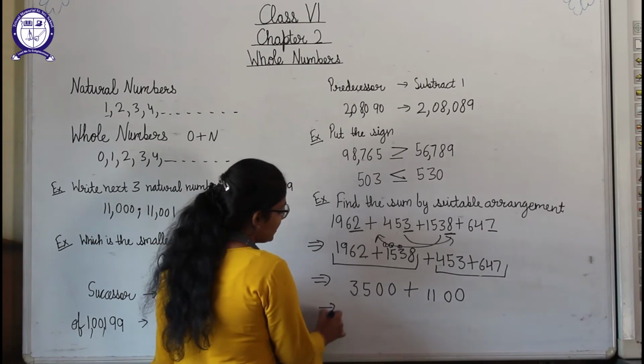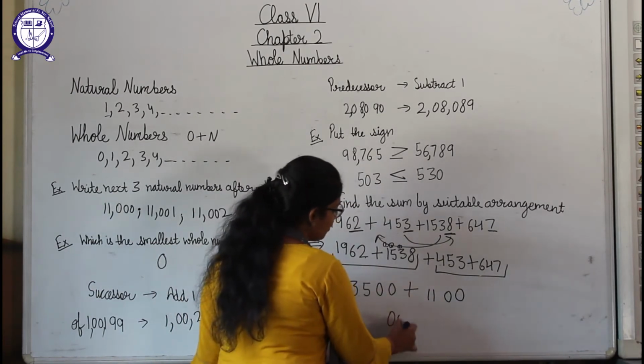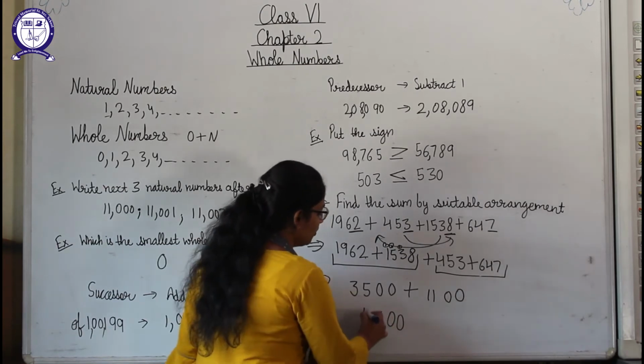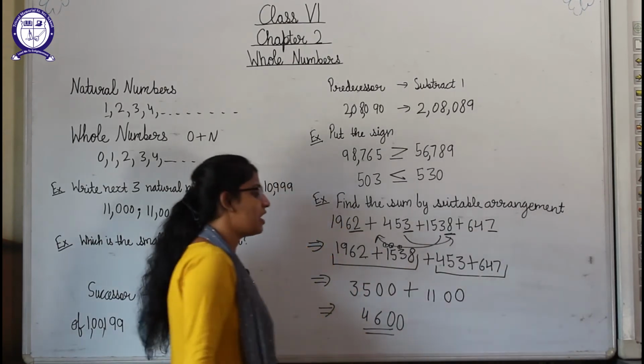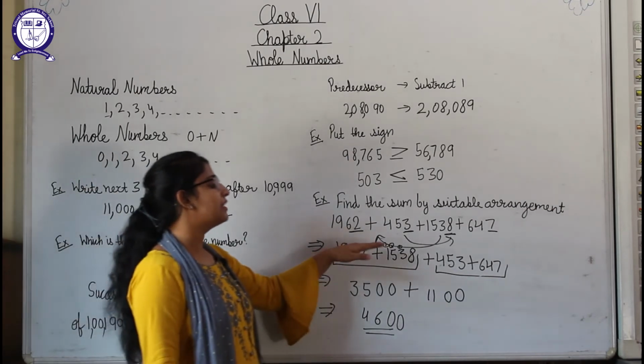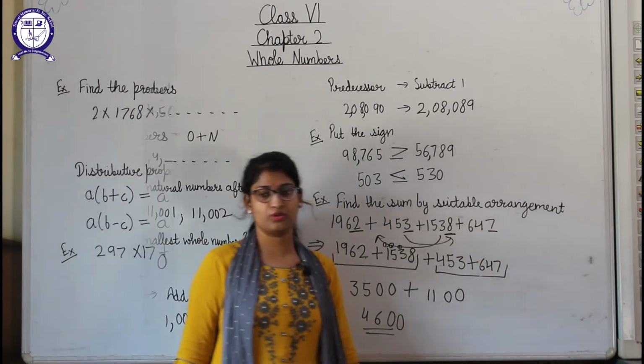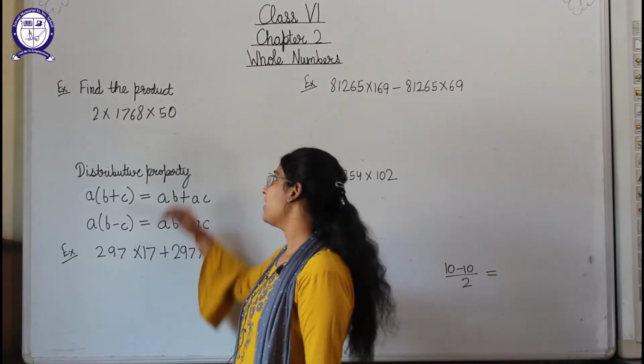Now students, it is very easy to solve these two. 0 0 at the end. Now 5 plus 1 is 6 and 3 plus 1 is 4. We are getting 4600 as our answer. So students, by the arrangement we can simplify our calculation. Okay. Now students, our next question is find the product.